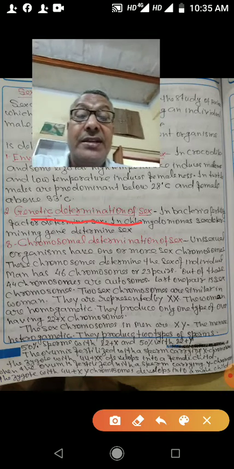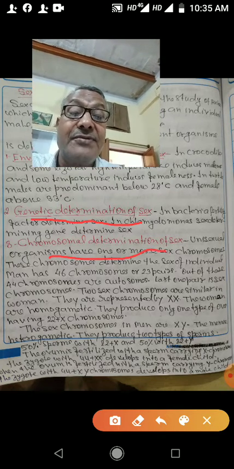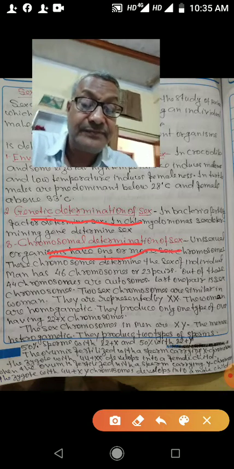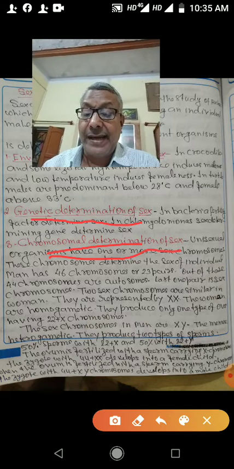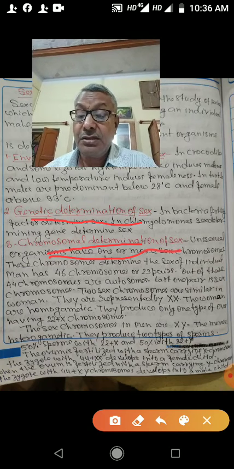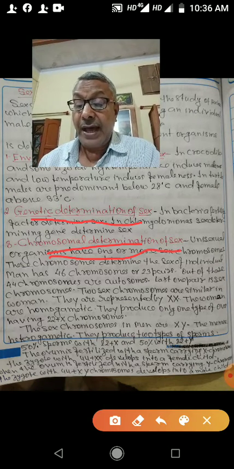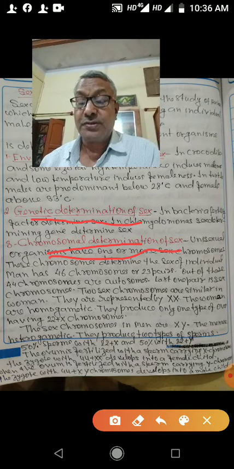And the last one is chromosomal determination of sex. So in the chromosomal determination of sex, mostly in unisexual organisms, sex is determined by the chromosomes. These organisms have two types of chromosomes.